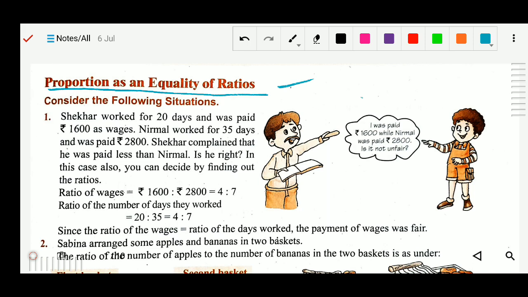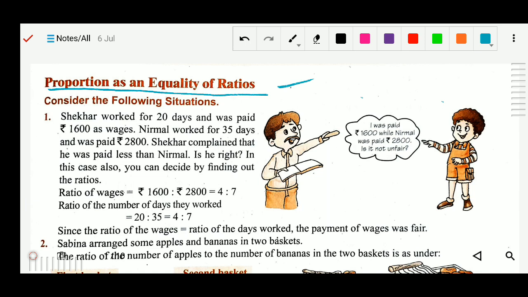Suppose, as I told you, if you work for 1 month, I will pay 500 rupees, and the same for your friend, who also worked for 1 month, but I paid him 550 rupees. Of course you will complain, because you both worked for the same time, but the payment is different. Your friend got 550 and you got only 500. In this case you will surely complain.